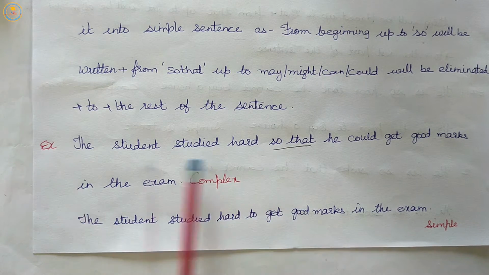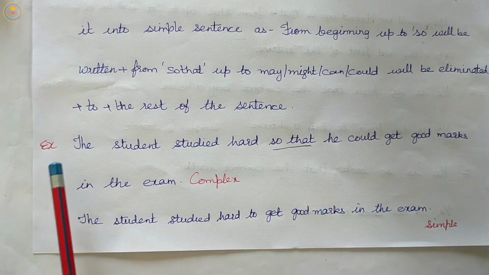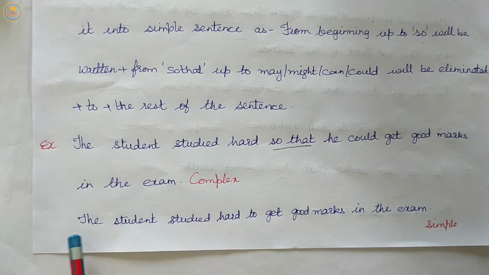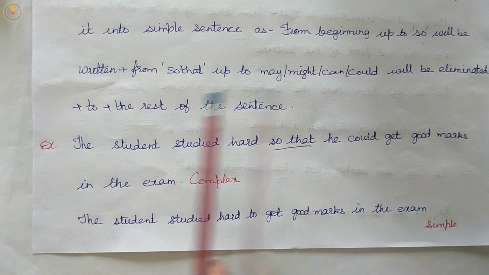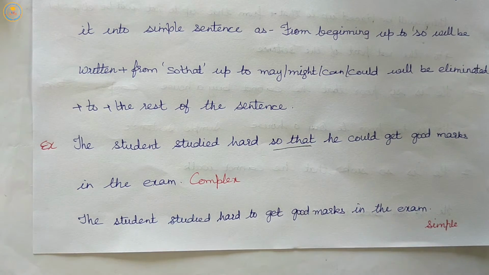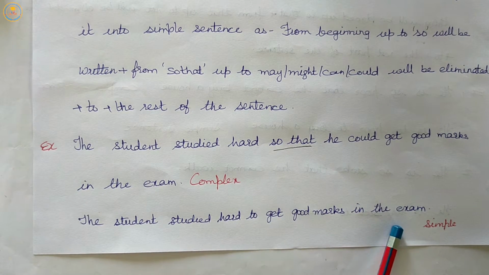This part from the beginning up to so will be written as it is: the student studied hard. Then we will add to, then the rest part of the sentence. So the sentence will be, the student studied hard to get good marks in examination.